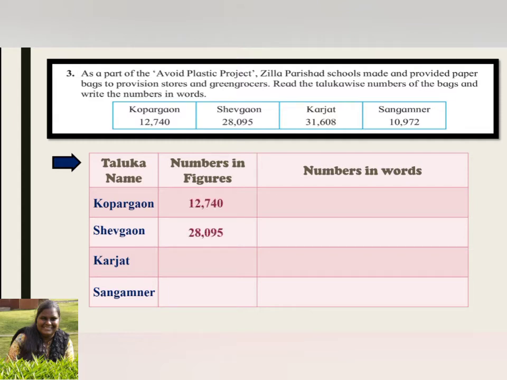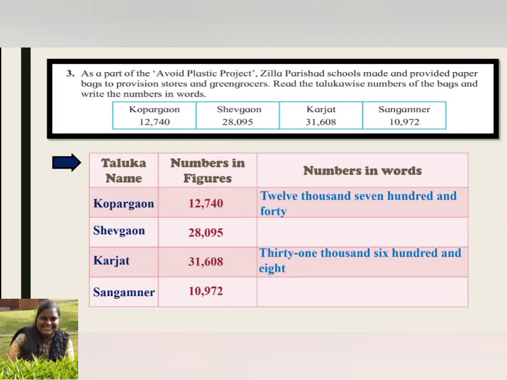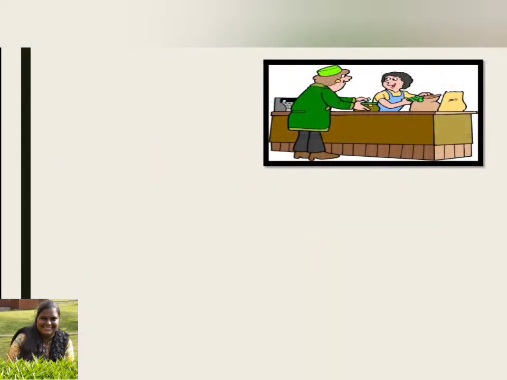12,740, 28,095, 31,608, 10,972. We can write them in words also. As you can see, the spelling is there. So similarly, you also have to write the spellings of those figures. Let's go for the next question.